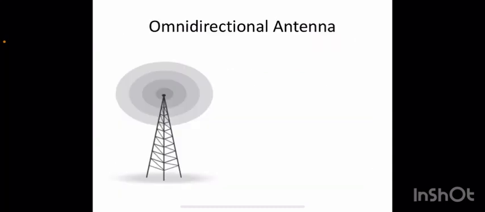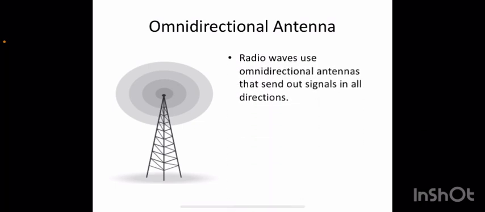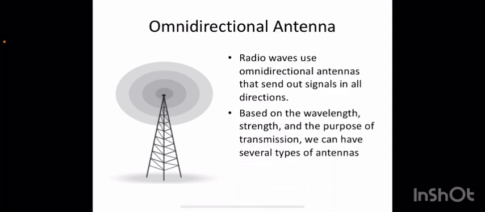The antenna used here is omnidirectional, because the signals are of omnidirectional nature. Radio waves use omnidirectional antennas that send out signals in all directions. Based on the wavelength, strength and purpose of transmission, we can have several types of antennas. One type of antenna is shown here.